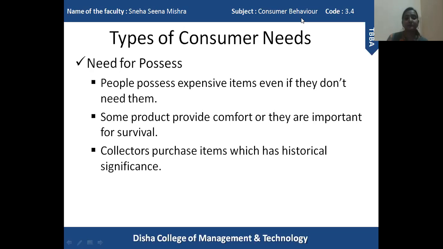Okay. The next point here says that some products provide comfort or are important for survival. So usually, why do we possess a product? Because we need the product, because we need to survive. That gives us some kind of comfort. I'll give an example.